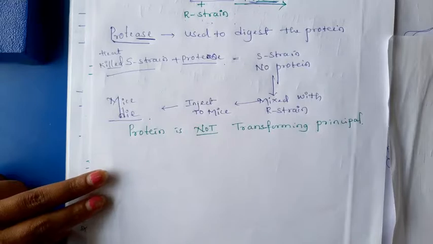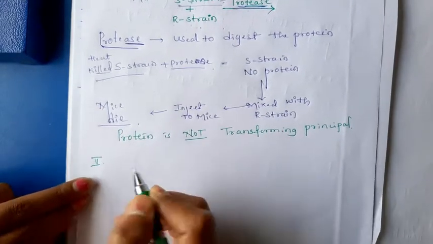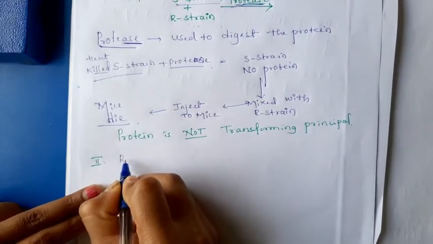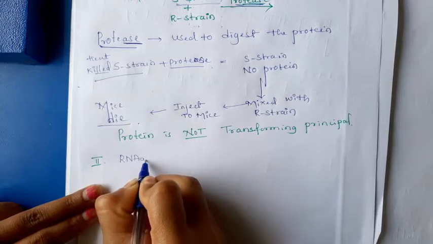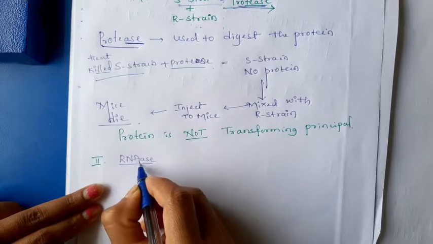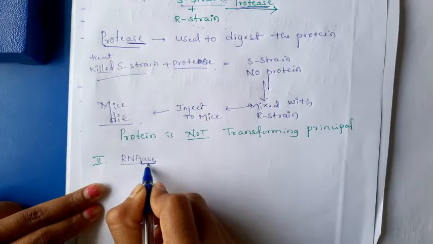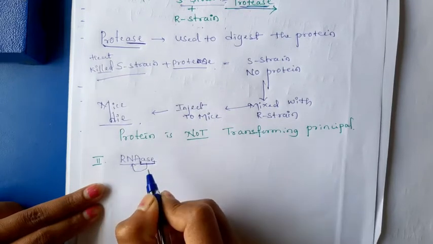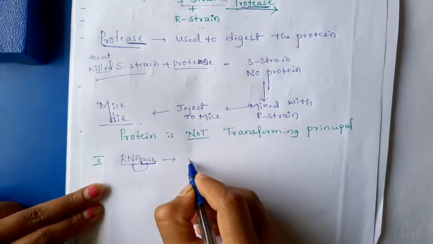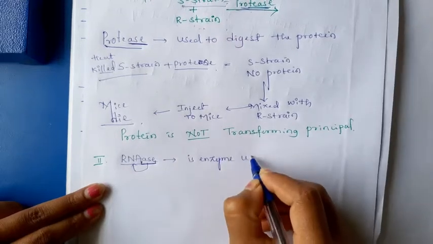Okay, then next, in the second step, they used RNase. I already told that any enzyme which ends with the "ase" means it is used to digest the prefix. RNase is an enzyme used to digest